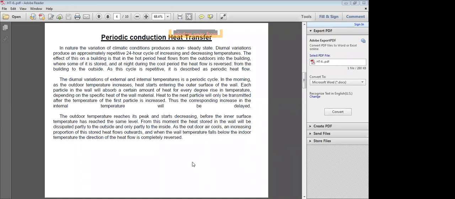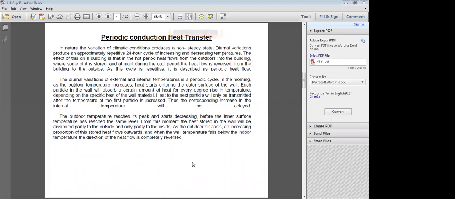Periodic conduction heat transfer. If you consider a household building, in the daytime the building wall temperature increases as the outside temperature increases. Slowly, the temperature of the wall increases. And in the evening, what will happen? The outside temperature decreases, and after reaching steady state the inside temperature will be more than the outside temperature.